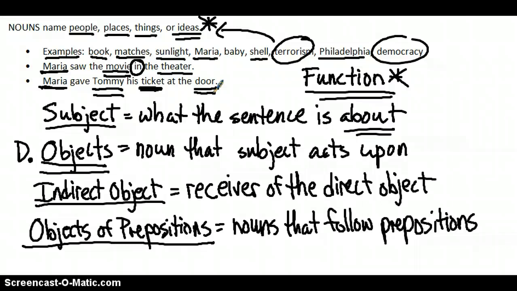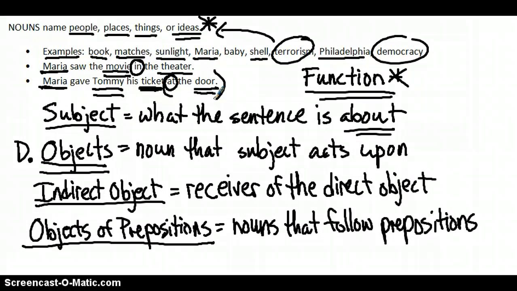The preposition is at. Again, just like in the theater, at the door lets us know the location in which this exchange happened. Maria gave Tommy his ticket, where? At the door. Prepositional phrase, the preposition is at, and door is functioning as an object of a preposition.